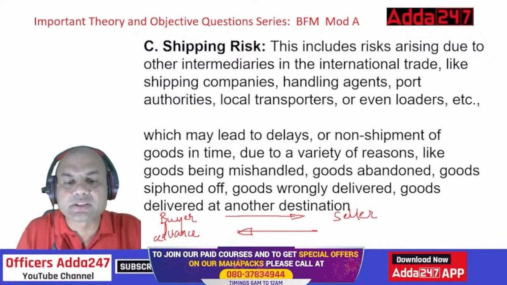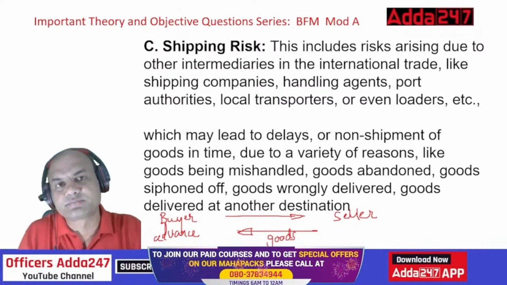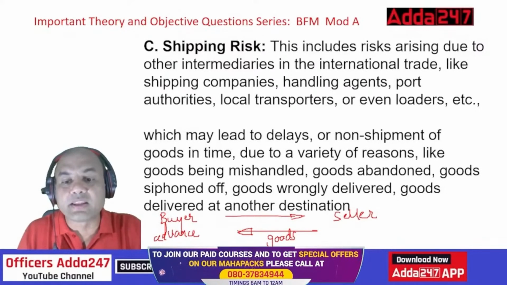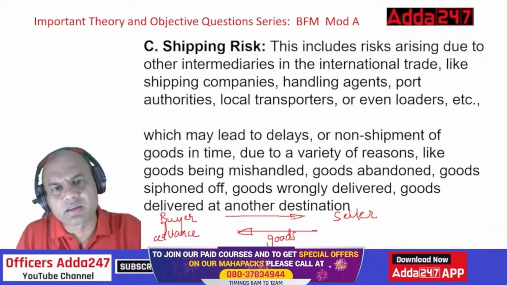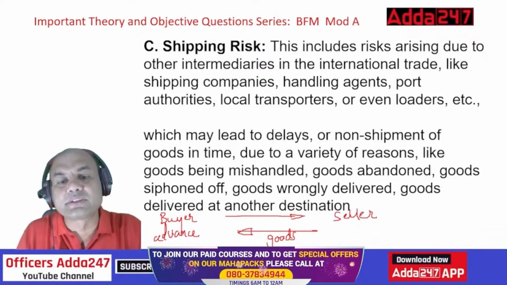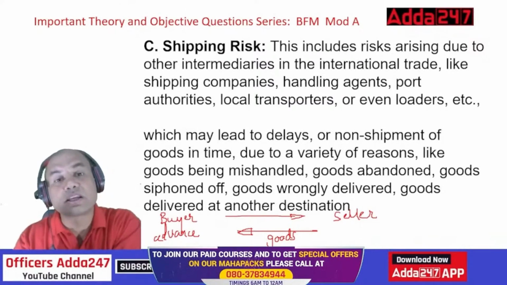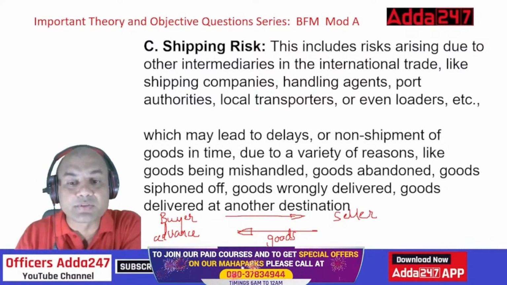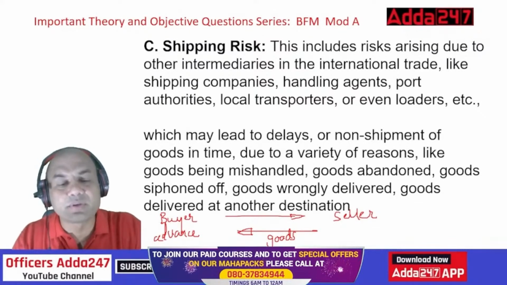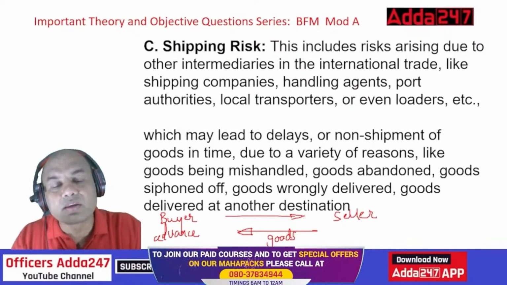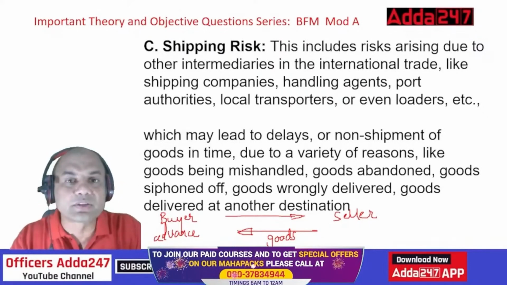But how are the goods sent? The goods are sent via sea, or air, or anything. Tomorrow, if there is a hijacking of that ship, or while putting the goods, they get broken. We see many times in the courier, right? The same goods being mishandled. The articles which are received are broken. The goods get abandoned. Abandoned means what? They are sidelined somewhere. Wrong delivery: goods of this person going to that person.